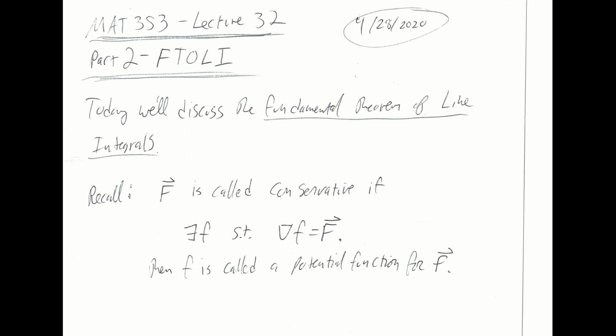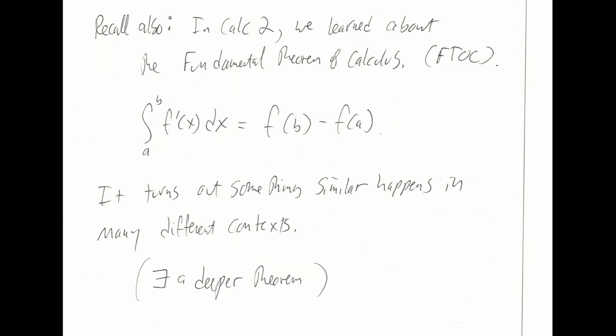You will recall, as we talked about a couple of lectures ago, we call a vector field conservative if it is the gradient vector field associated with some scalar valued function little f. In this case, little f is called a potential function for big F. So we discussed that just a few lectures ago.